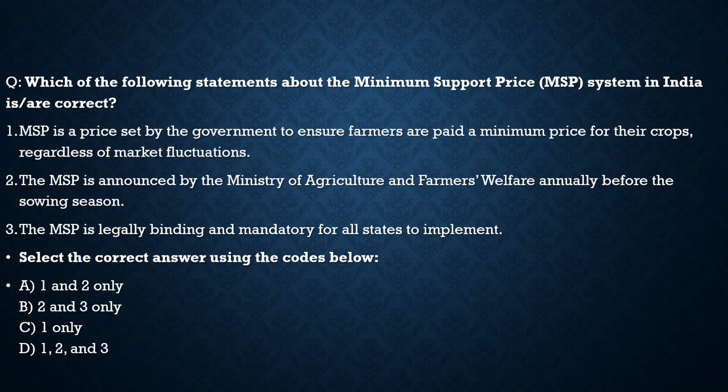Statement 2, the MSP is announced by the Ministry of Agriculture and Farmers Welfare annually before the sowing season. 100% correct. Third, the MSP is legally binding and mandatory for all states to implement. Totally incorrect, because it is not legally binding. That is the fight behind the farmers protest. So for this question, the correct options are option 1 and 2 only, and the correct code given below is option A. With this, let's move to the next question.